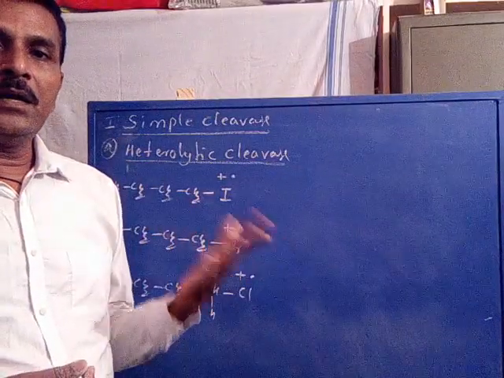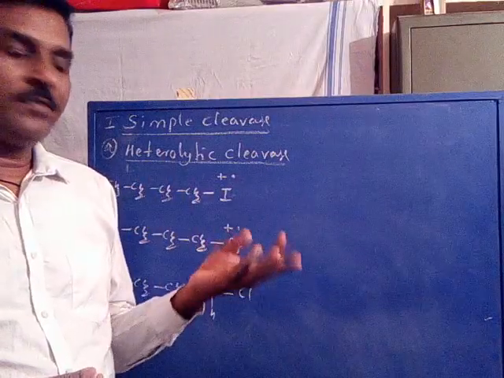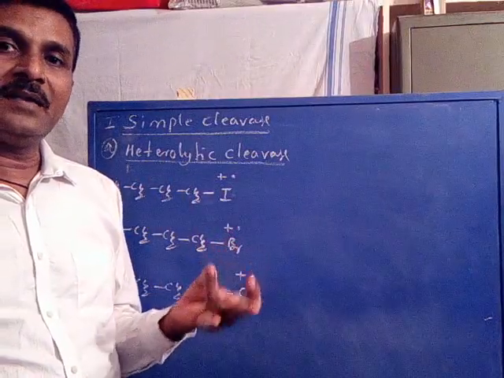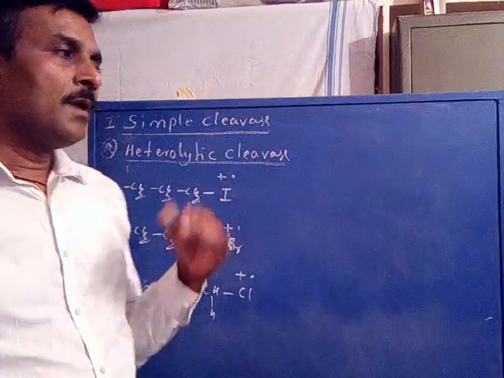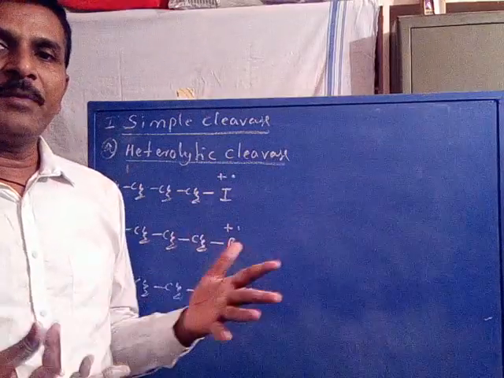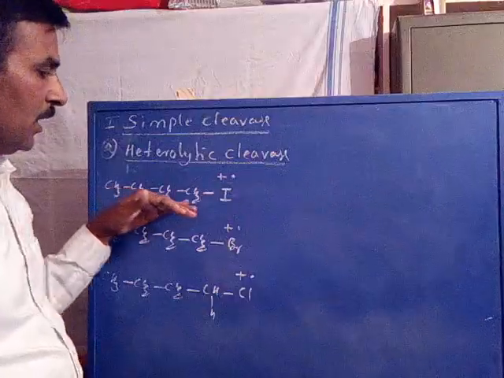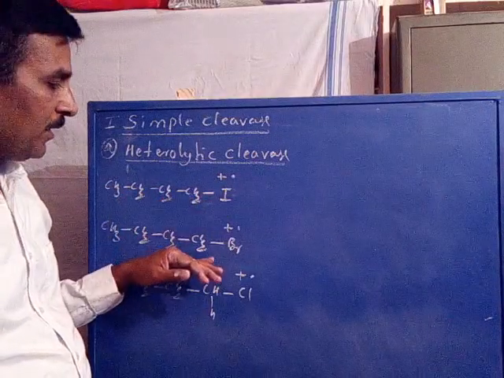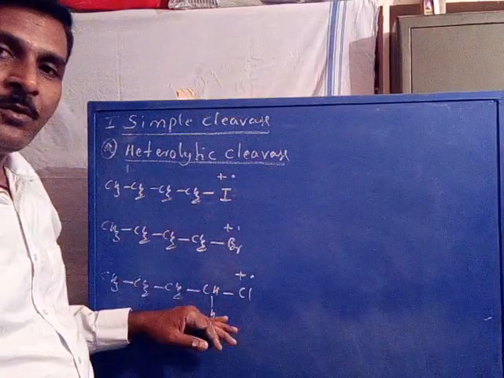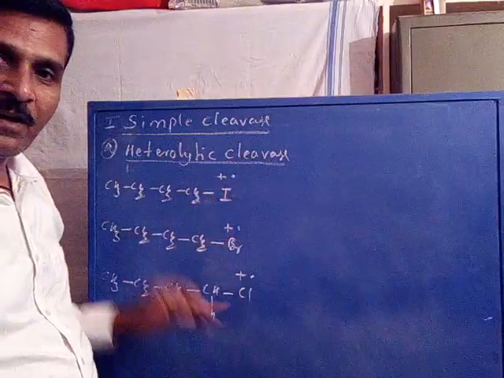In particular, it is a real characteristic process of alkyl halides, alcohols, ethers, and similar compounds. Now we have discussed some examples. Coming to the other examples: the molecular ions of N-butyl iodide, N-butyl bromide, and N-butyl chloride.